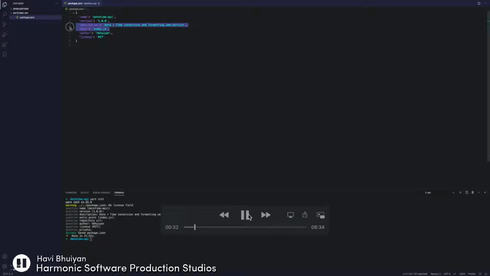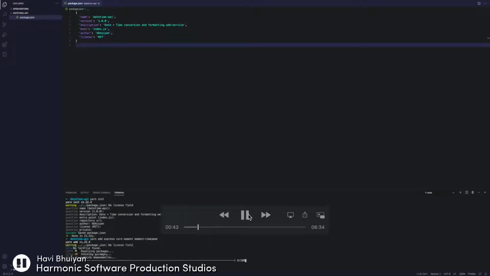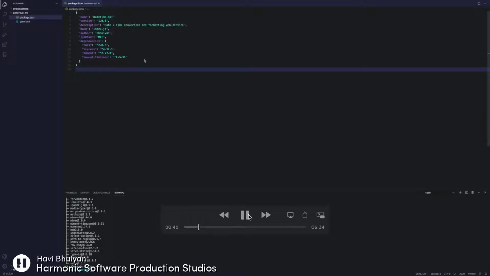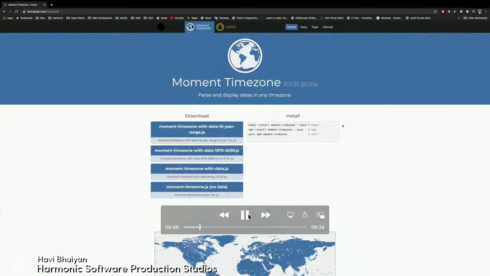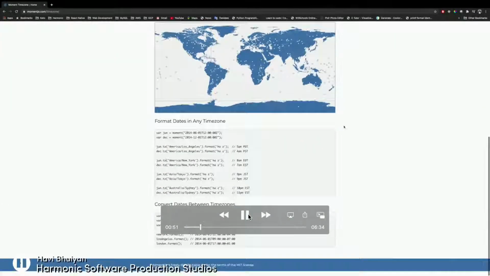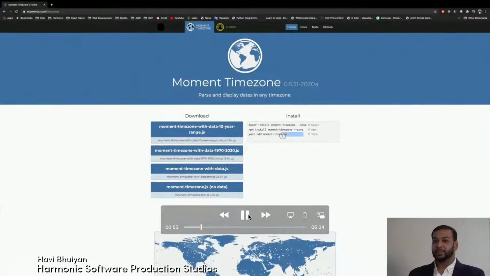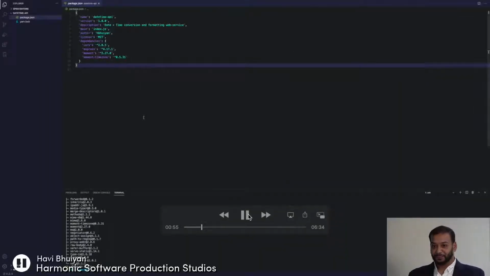Now that we've run that and filled out the quick form, we now have our package.json. You can see it's right there. Very pretty. We're going to want to next install all of our dependencies. In this case, it's very simple. We're just using cors, Express, and Moment.js. We'll be using the Moment Timezone variant of that Moment.js package because that's the package that'll allow us to manipulate between time zones as well.